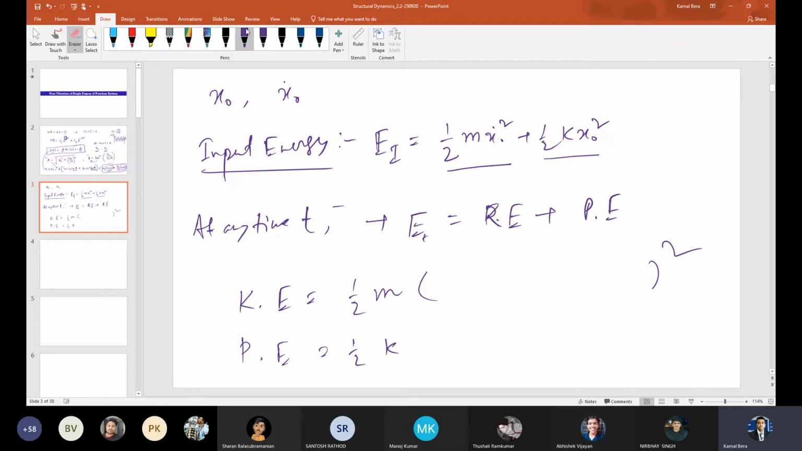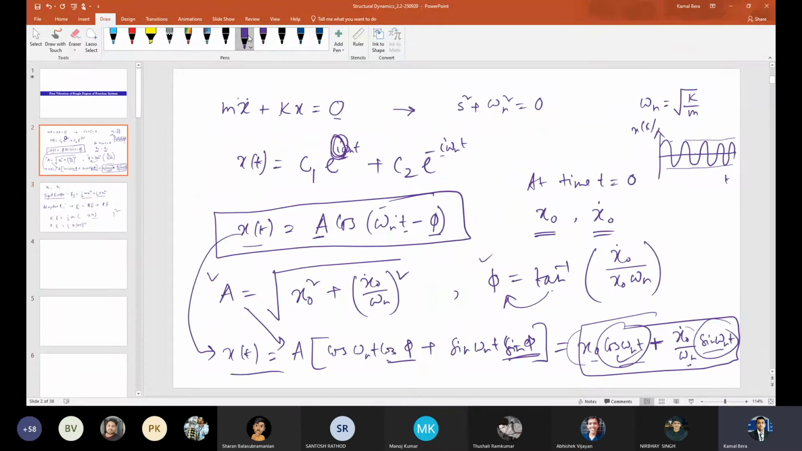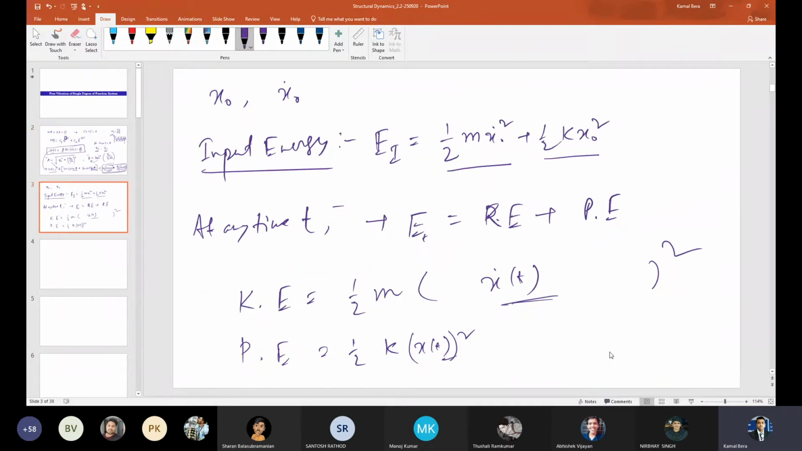So it is basically x(t), right? At any time, this is the displacement, so it's square. This is the x dot t, its square. You know x(t), right? In the last slide, we have just discussed x(t). So put it here x(t), put it here x dot t, add kinetic energy and potential energy, do the trigonometric simplification, and tell me what energy you are getting at any time t. Any doubt here?